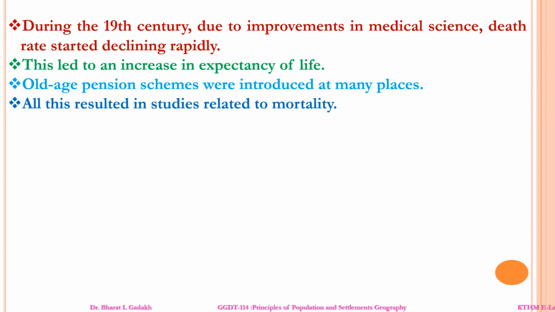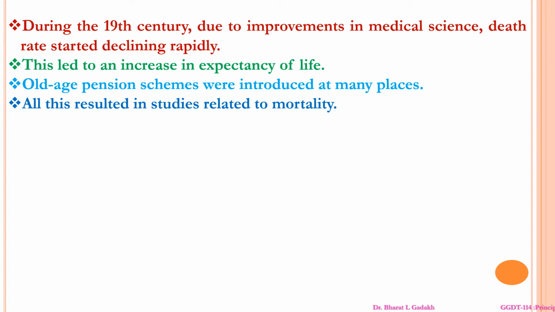Very important: all these resulted in studies related to mortality. When medical science developed, the death rate started declining rapidly, life expectancy increased, and old age pension schemes were introduced at many places.